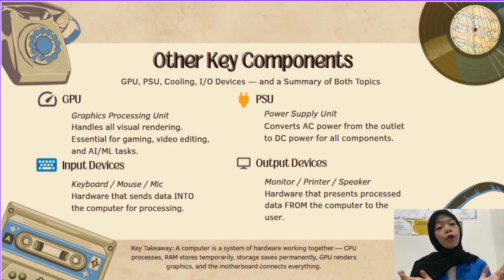Key takeaway: a computer is not one single thing, it is a system. Every component has a specific role. The CPU is the brain that processes everything. RAM is the short-term workspace. Storage is the long-term filing cabinet. The GPU handles visuals. The motherboard is the road that connects it all. The PSU provides the power to run it all. Understanding these components is the foundation of everything you will study in